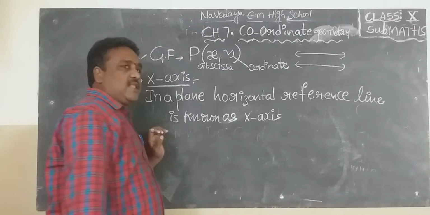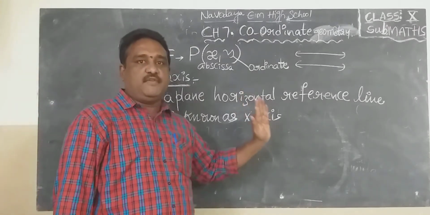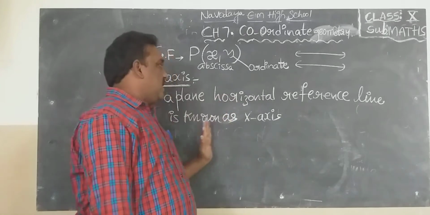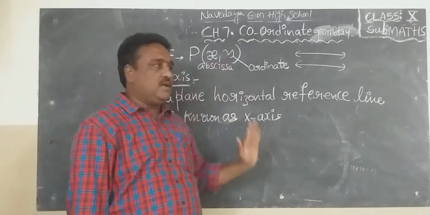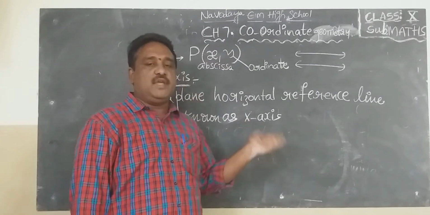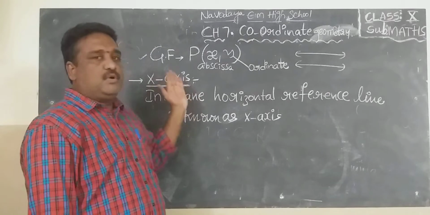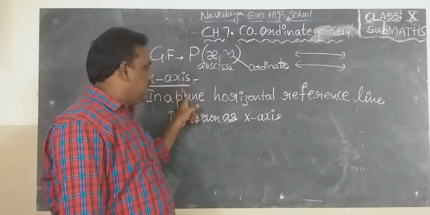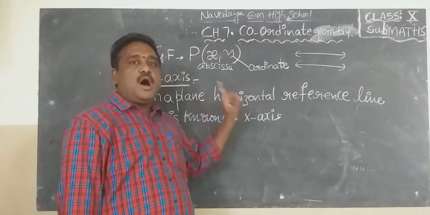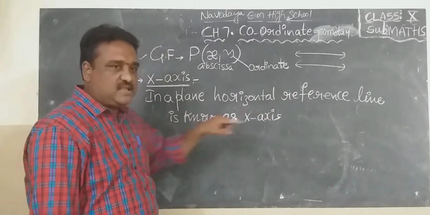So what is the definition of the x-axis? Try to learn it, because you are dealing with graphs in 9th and 10th also, where you discuss the x-axis and y-axis. In a plane, a horizontal reference line is known as the x-axis.